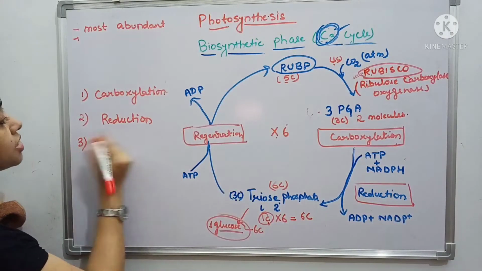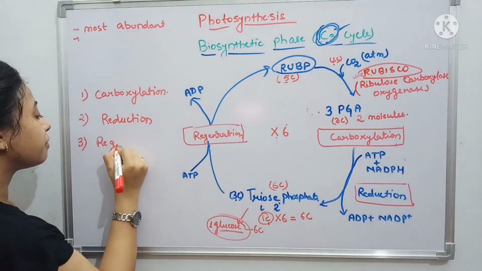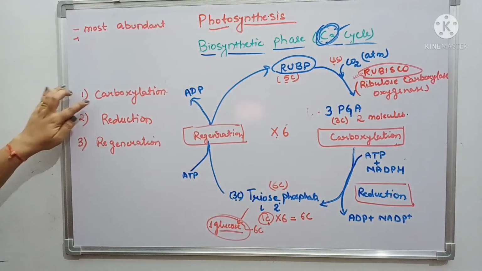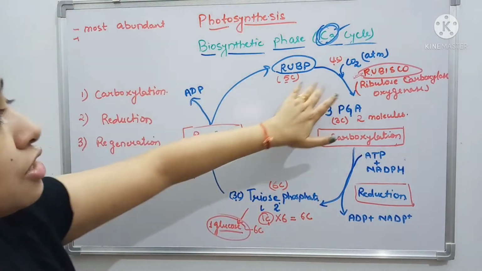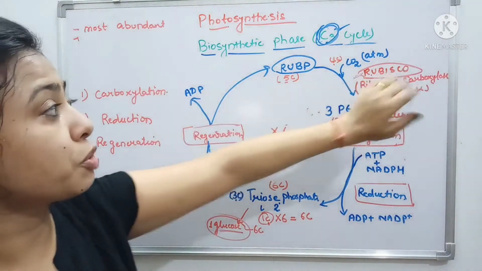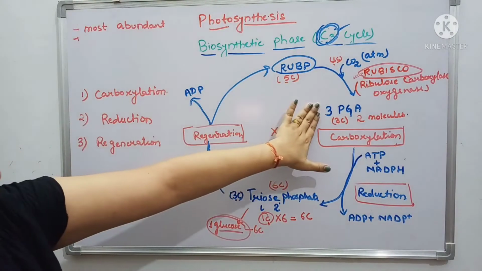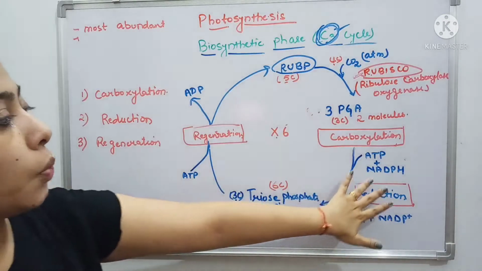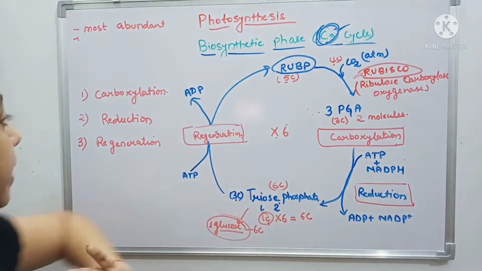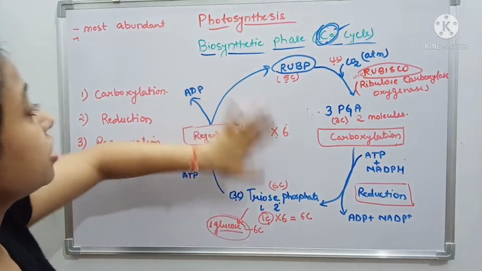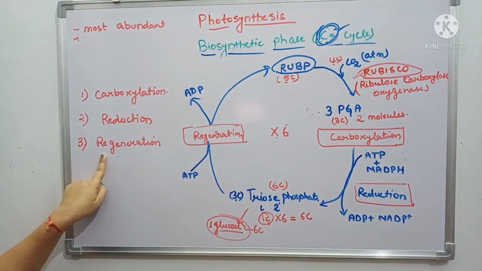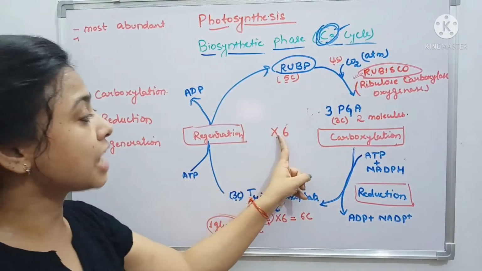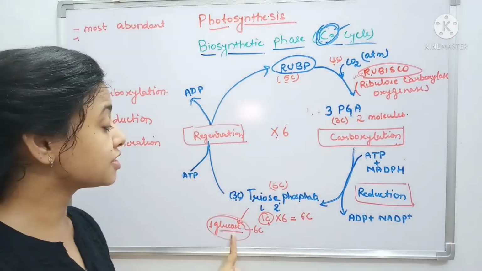So the third step is the regeneration. I hope it is clear. The first step is the carboxylation. The CO2 is fixed with the RuBP with the help of the Rubisco enzyme. Then this carboxylated product is reduced into triose phosphate with the help of ATP and NADPH, and later on this RuBP is regenerated again. This process is called the regeneration, by releasing 1 carbon. So this cycle has to be run 6 times to produce 1 molecule of glucose, which is a 6 carbon compound.